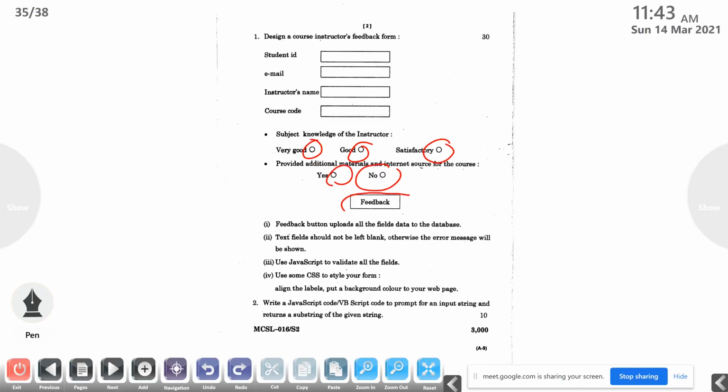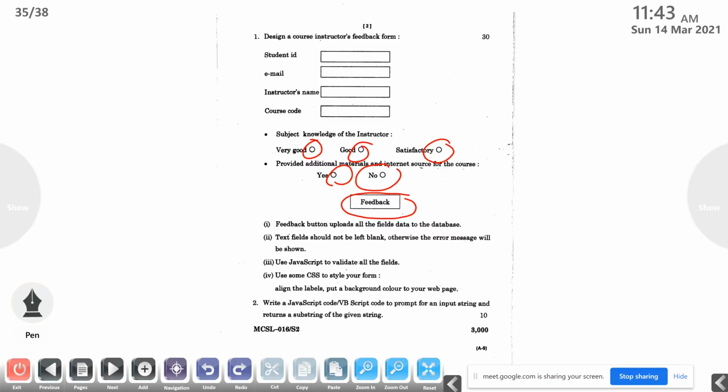Then here there is no reset button, only feedback. Only one button is there. So the feedback button uploads all the fields data to the database. There is no need for connecting this with a database. Just when you are clicking, check all the checkings that are given. Then if all are okay, you can use the post command along with the form.